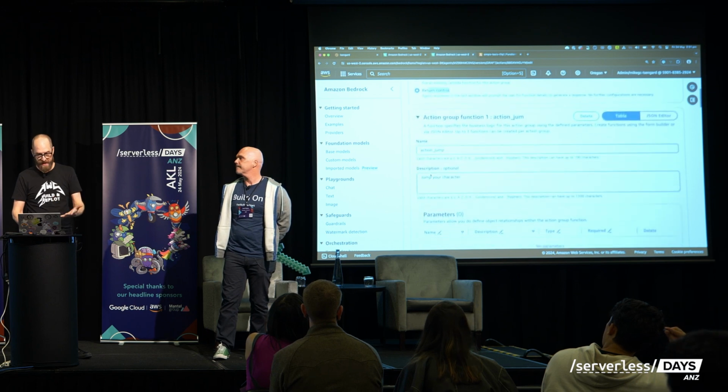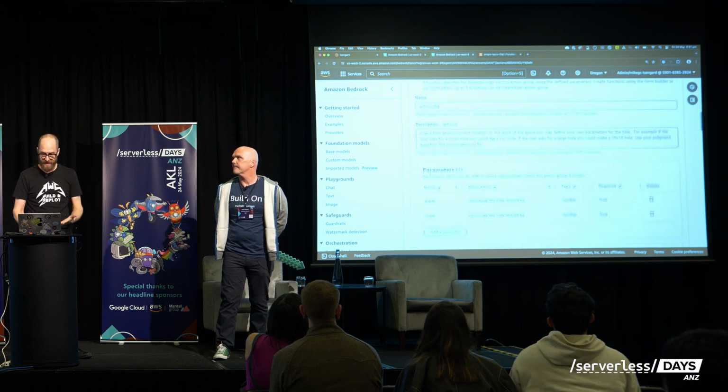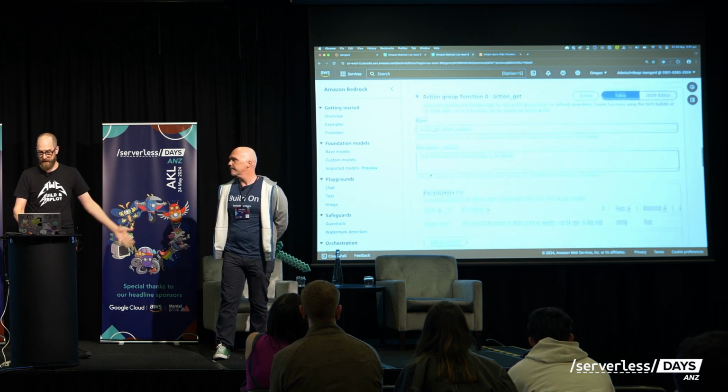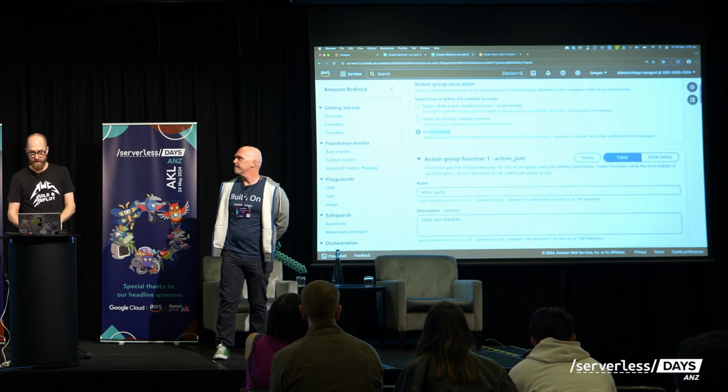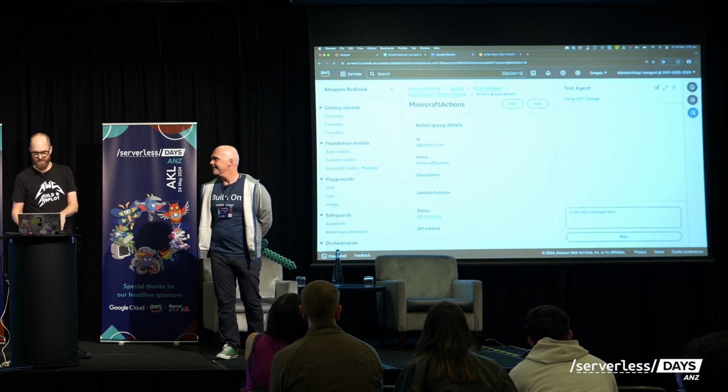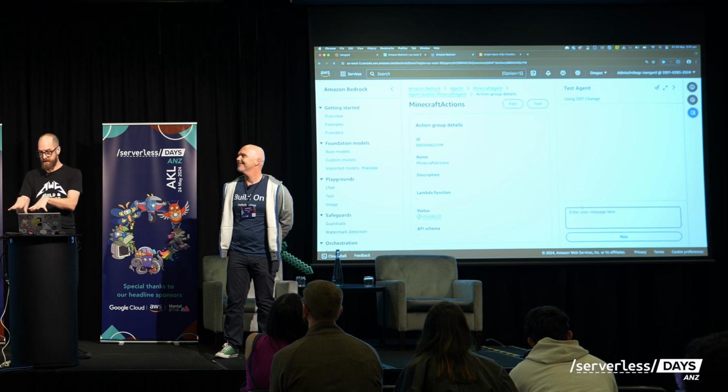So we've got the action to jump, we've got the action to dig. These are the tools that we were talking about before. Is it raining, get player location, etc. Really quickly, I'll show what that looks like from a sort of API-ish kind of test environment here.